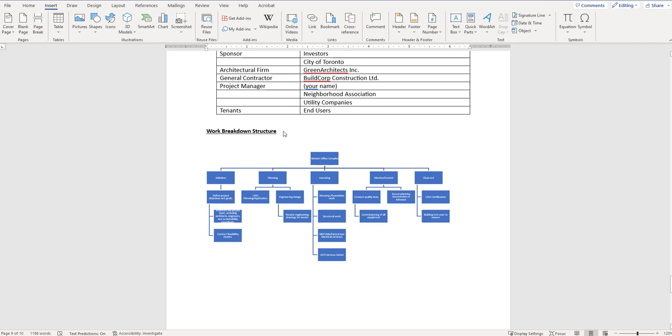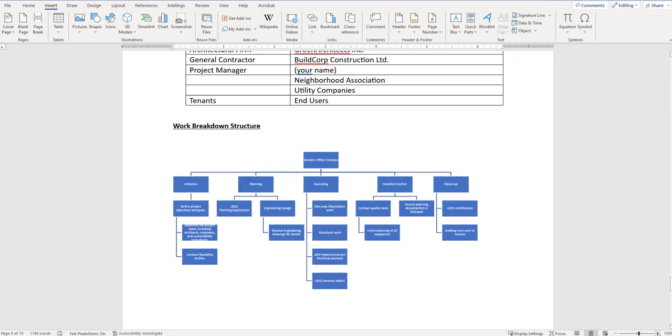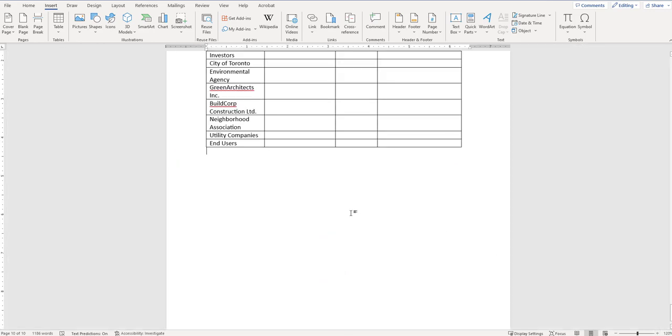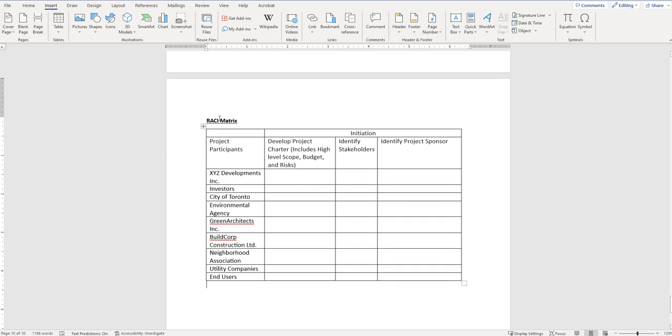So I finished up. I gave this work breakdown structure a title. It looks something like this in my report. Again, if you want to landscape, it will look nicer. So you put it on your own page, make it landscaped. Unless it's really, really tiny, like I can scroll in and see this reasonably well. But if it's really tiny, you've gone out and made this really specific, I would put it on a new page.